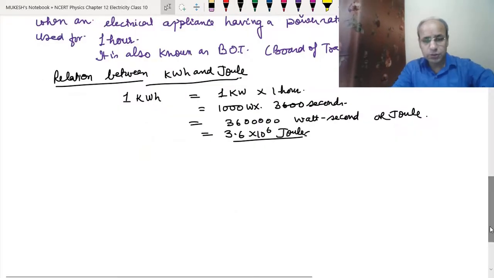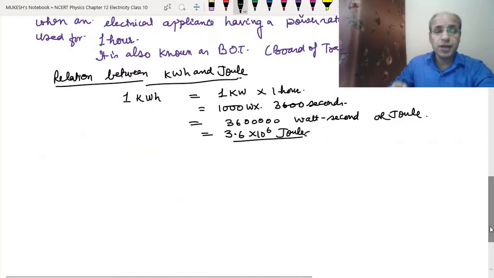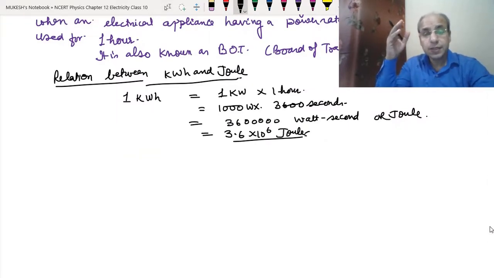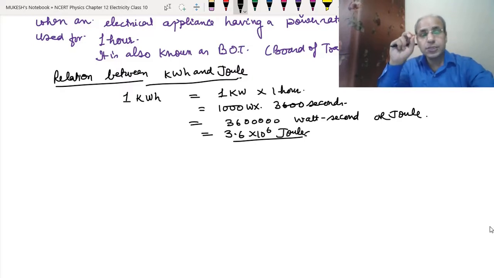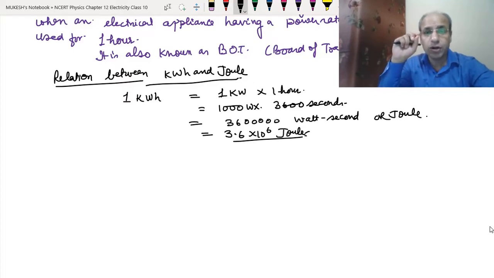By now we have understood that the electrical energy that we consume depends on two factors. One factor is the power rating of the appliance. Suppose we are using an appliance of 100 watt, or 200 watt, or 500 watt.